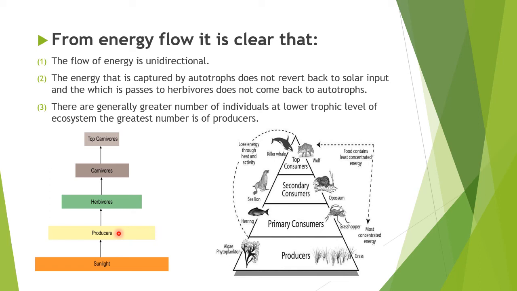Each food chain should consist of only 3 to 4 trophic levels, because according to the 10% law, energy goes on decreasing as the level goes on increasing, and the flow of energy is unidirectional. It goes from producers to the herbivorous, not from herbivorous to the producers.